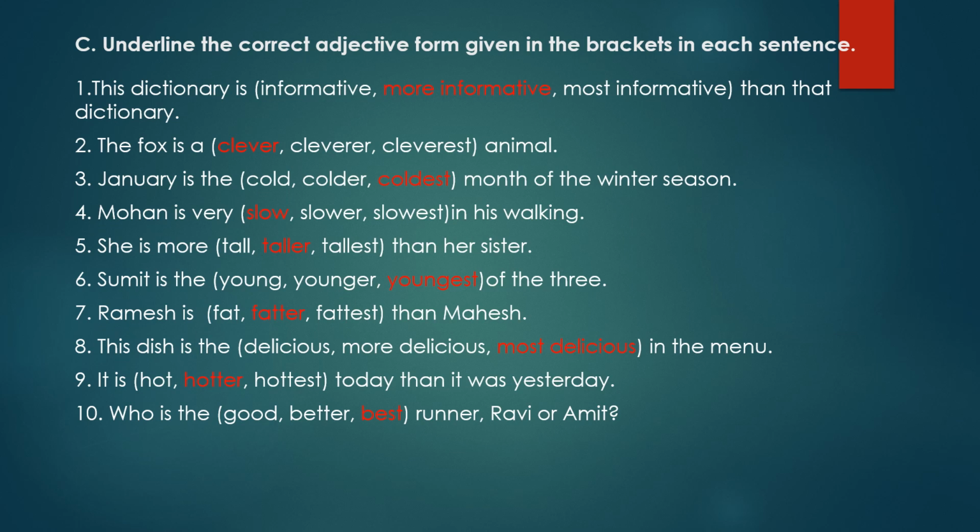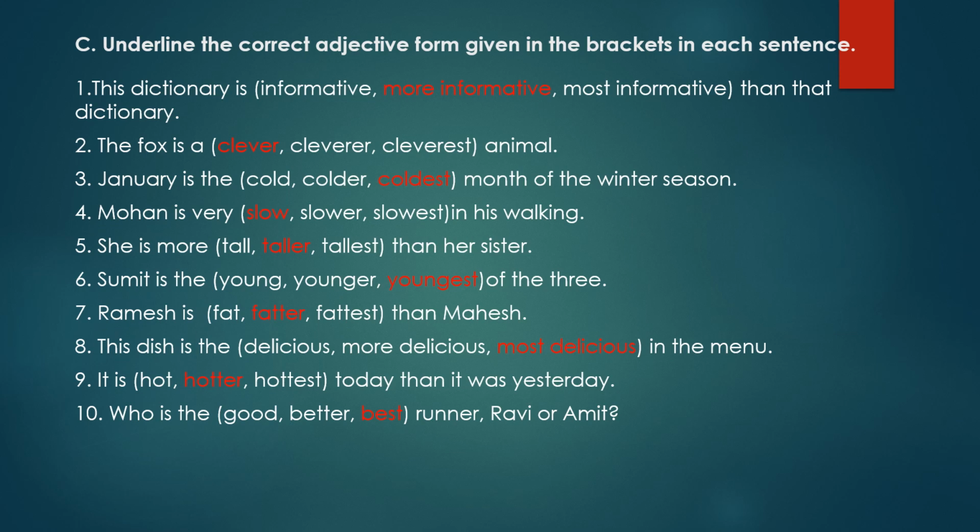Second question. The fox is a dash animal. The words in the brackets are clever, cleverer, cleverest. As there is no comparison here, the fox is not compared with any other animal, so the positive degree will come. Positive degree of adjective will come. So here clever is the positive degree. So the fox is a clever animal.